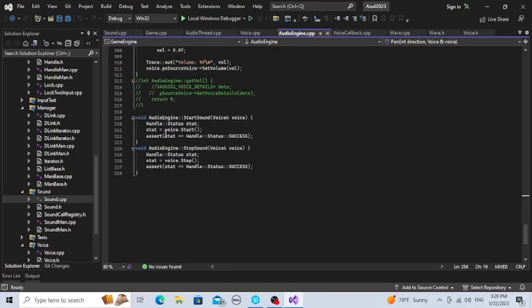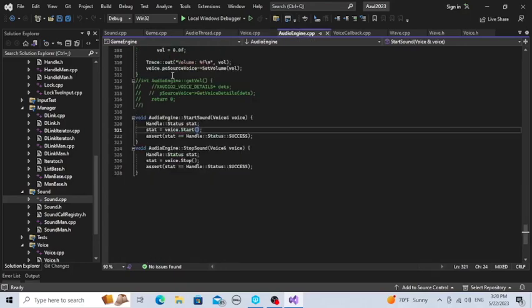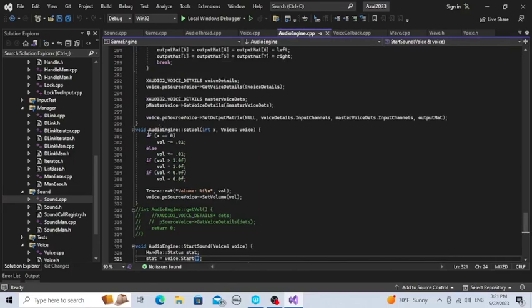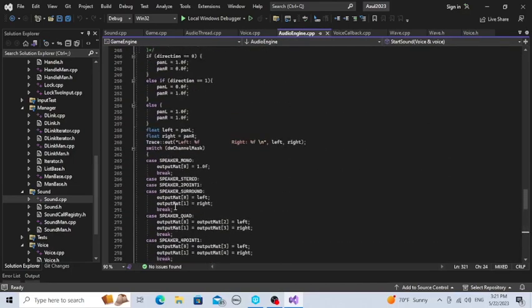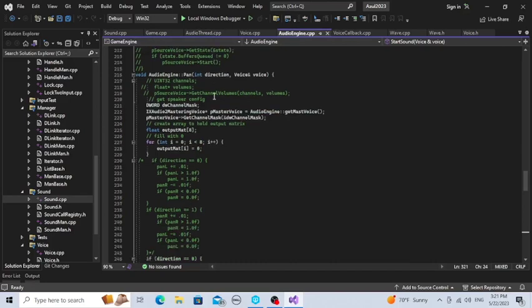And then the audio engine is just going to check whether or not it started correctly. The voice start is locking the handle, checking to see if there's any more buffer. You don't want to hit start on something with nothing left in the buffer. And then for those other commands, the audio thread will pop those commands and then have the audio engine object call them. So there's the pan, pause, play, and change volume.